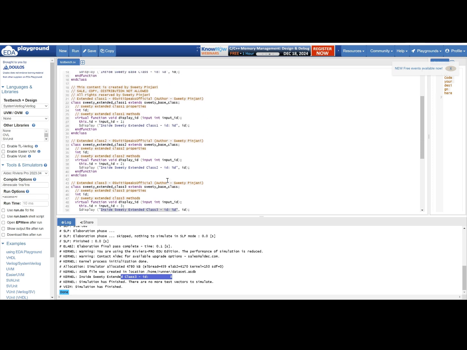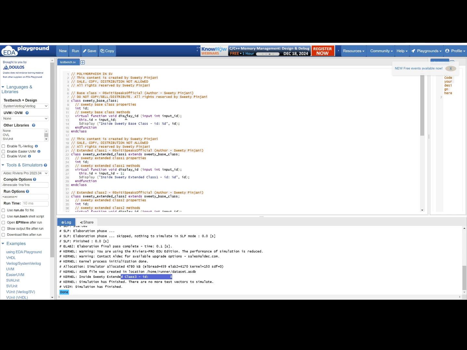I hope this example is very easy to understand. I have explained each and every line of code and I have taken a very simple example. If you see, I have taken a class which has only one variable and I am only playing with that variable so that it is easy for you to understand. Now, once you understand, you can practice more. You can take a complete packet which has address, data, read, write, and other signals, and try to play with the complete packet inside your child classes, and then see what happens.